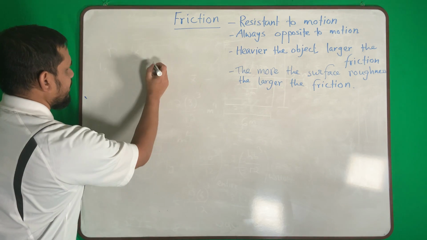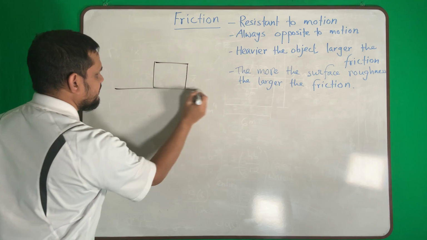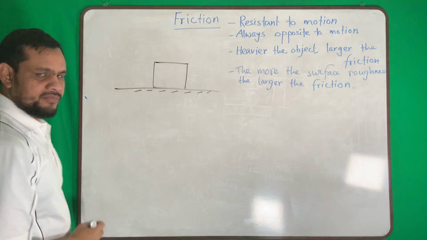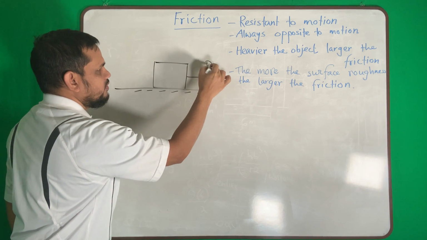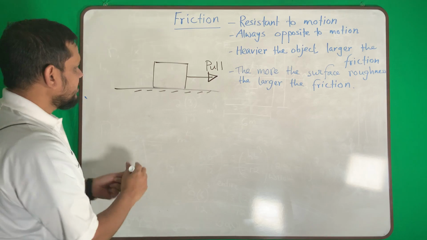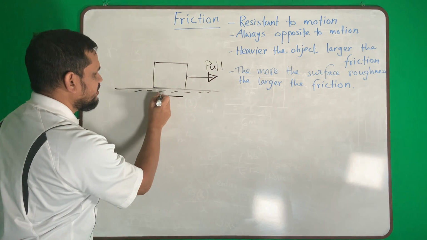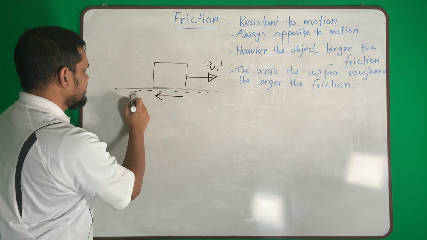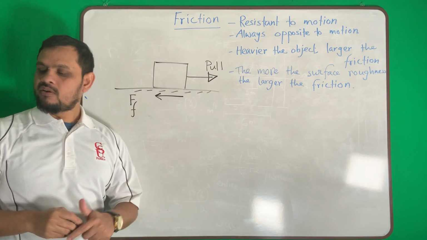So if I draw, there is a body here, and my surface is here. If I want to move the body this way, if I want to pull, if I apply force this way, then the body will tend to move that way. My friction will be this way. So this is F, the frictional force.